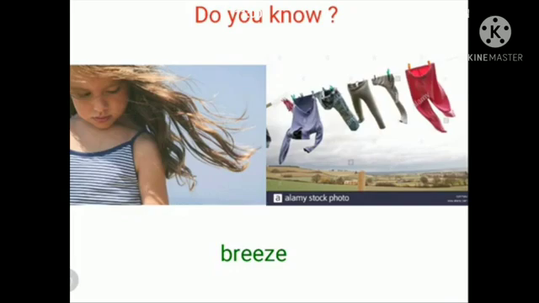Breeze. Okay, now tell me, when the wind moves faster and the trees are also moving and the leaves on the ground are also moving strongly, then what do we call it? Do you have any idea about it? See the picture, I will show you, and by that you can say the answer.